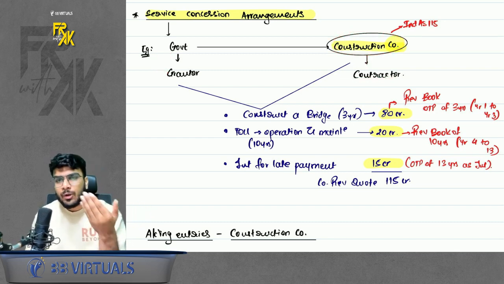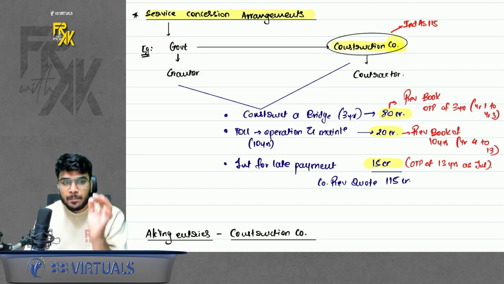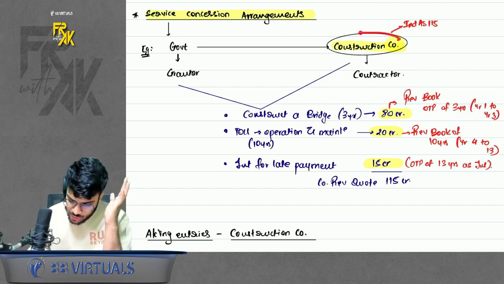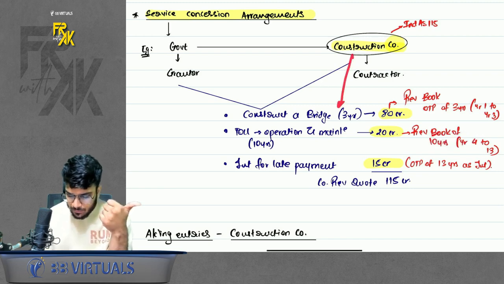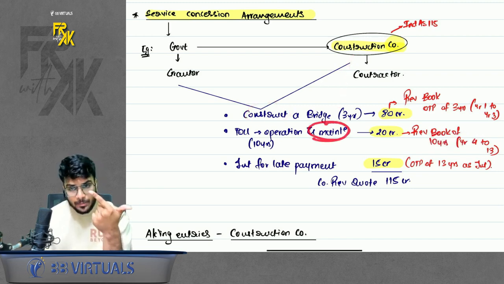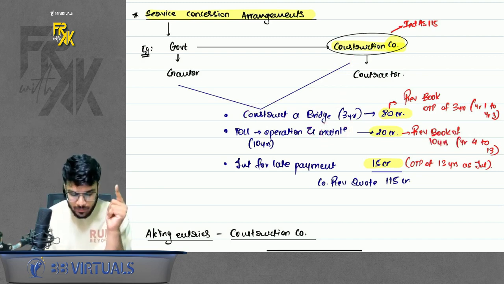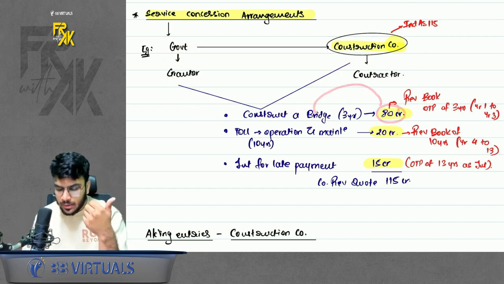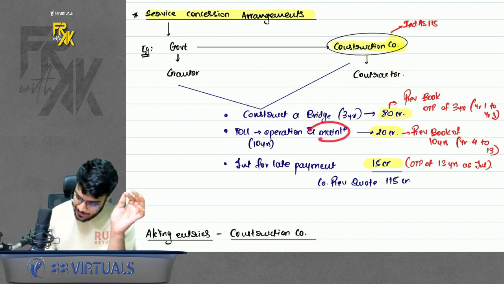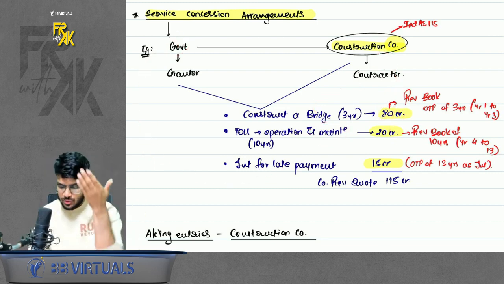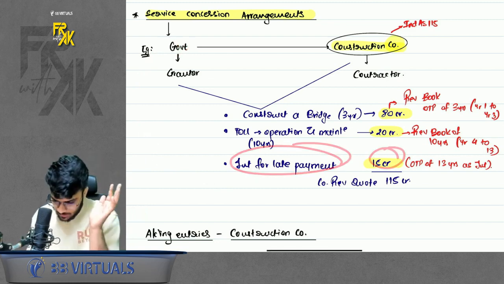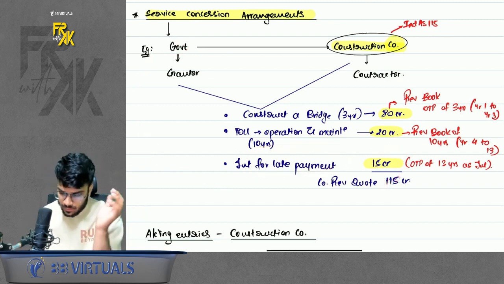Now, from whose point of view are we doing the accounting? We always do the accounting for the company who is going to earn the revenue. Here the construction company will earn the revenue, so we will do the accounting for this construction company. Now here there are two cases. First case, this company will construct the bridge and maintain the bridge, and the government will pay money to the construction company. For construction, let's say this company is charging 80 CR. For maintenance, it is charging 20 CR. And because the government will pay at a later year, it is also recovering interest. So basically 115 is the total revenue which the company is going to earn.